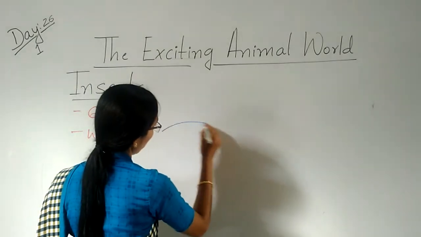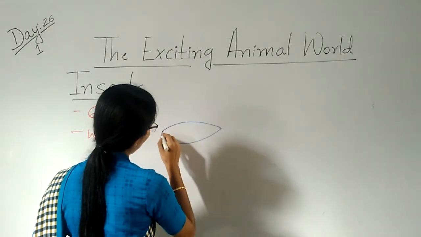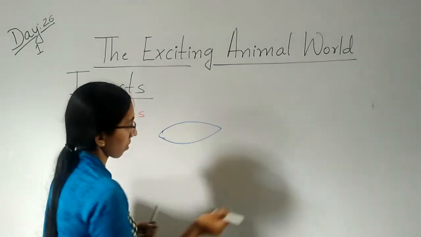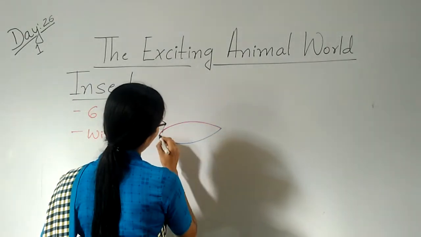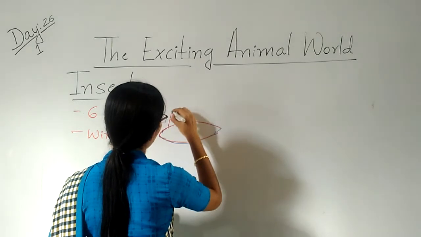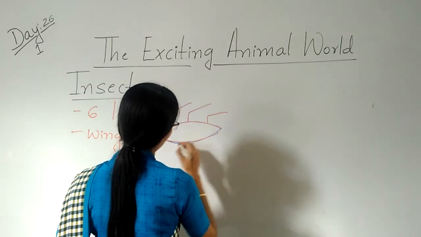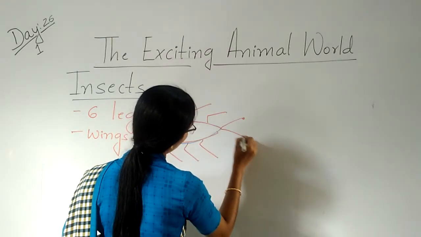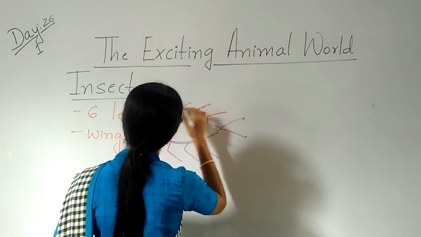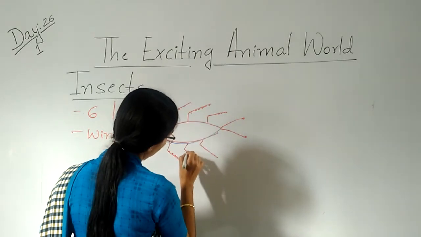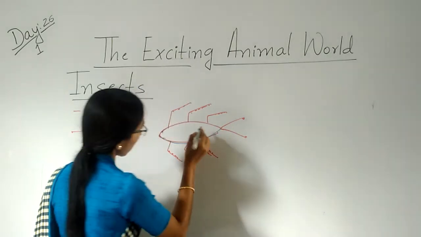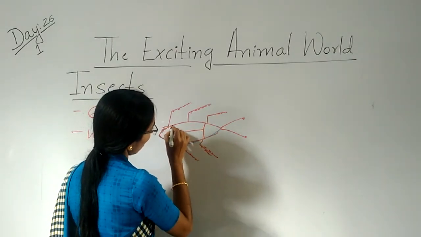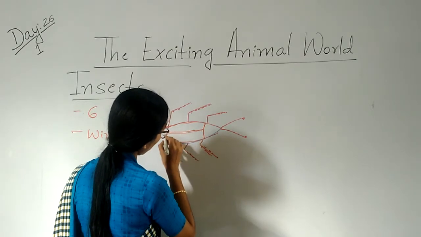Here you can see, children, it's a cockroach. So I will draw in red. See here, these are the legs. How many legs do they have? This is the 2 antennas. They have 6 legs. Just you can see, this is the 6th leg. And they have thin paper-like wings.